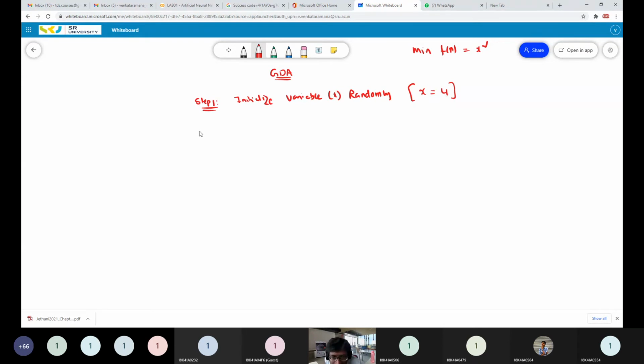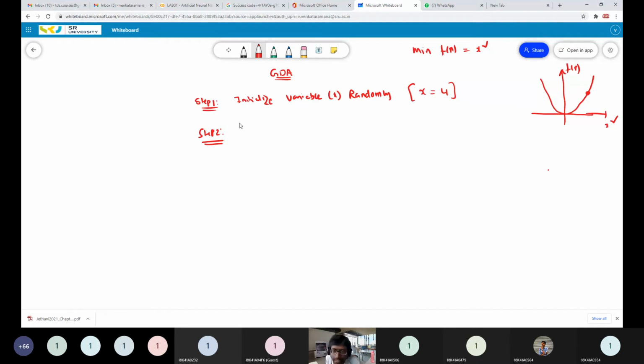Next, what is step 2? What is the next step in the gradient descent algorithm? I will draw this curve parallelly to understand this algorithm. So this is f of x, which is x square, and this is the point x equal to 4 that I am choosing randomly.